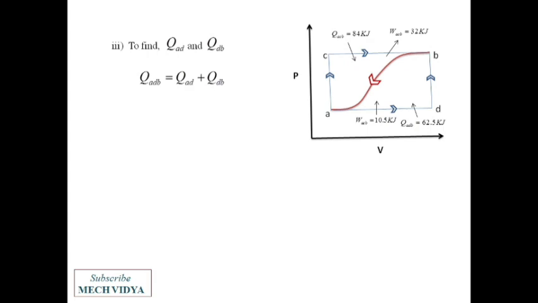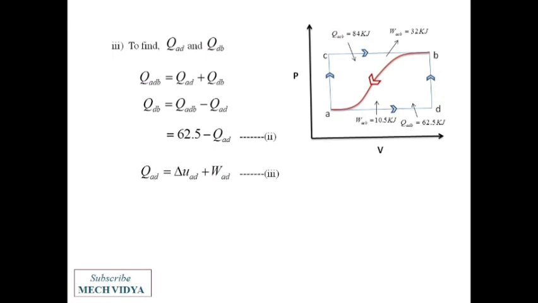Okay, from this graph I can write this. QDB can be written as QADB minus QAD by rearranging. QADB is 62.5 kilojoule, already given in the question, but we do not know the value of QAD. Let me call this equation number 2. Now to find out QAD, let me apply the first law of thermodynamics in the process AD. So QAD can be written as del UAD plus WAD. Let this be equation number 3.